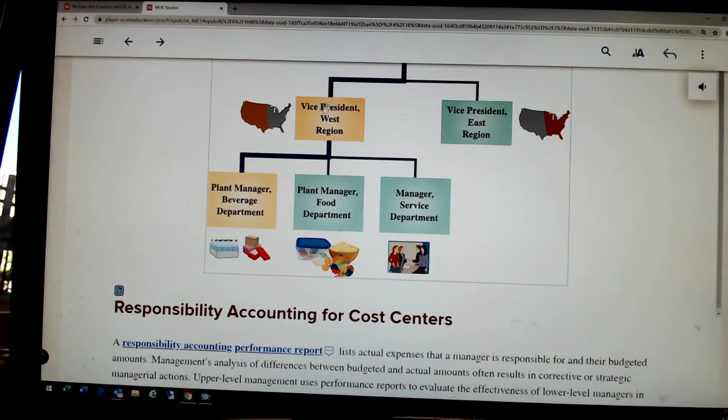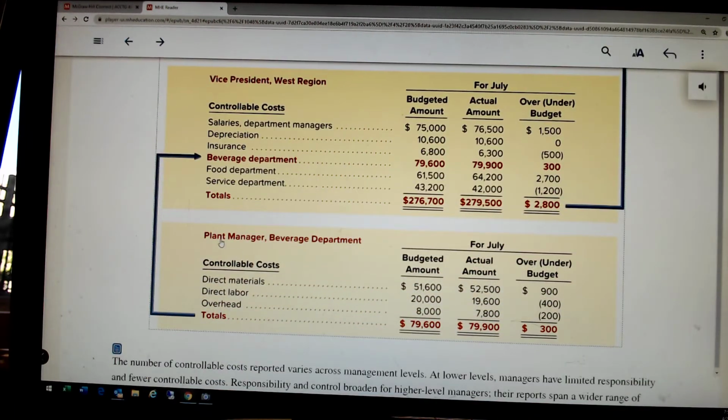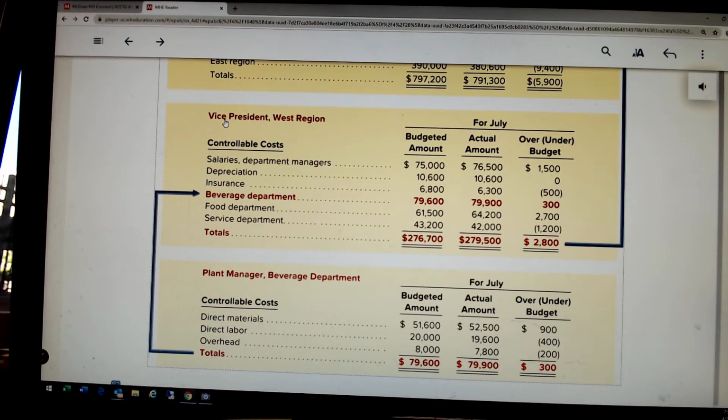Now, does the vice president of the West region have responsibilities? Is he also responsible for him? And the answer is yes. He's responsible for what he's responsible for, but he's also responsible for his stuff, and he's responsible for his things as well. So the accounting department needs to give him a performance report for what he's responsible for, which includes these three. So notice as we do that, this particular plant, the beverage department, is included on the responsibility report that's given to that West Region Vice President.